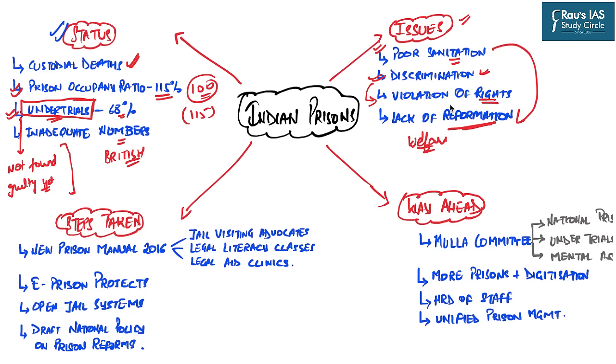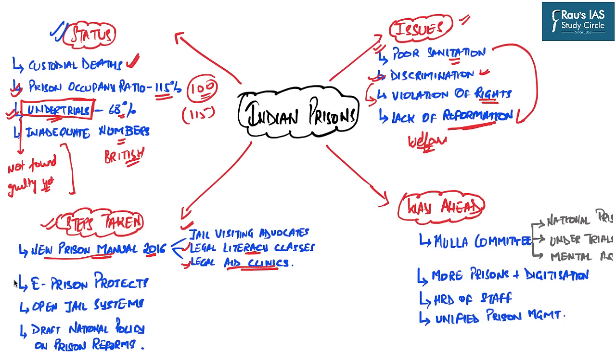In this regard, now let us examine the various steps already being taken by the Indian government. The first is that in 2016, the government came up with the new prison manual. According to this manual, there should be jail visiting advocates who can visit the jails, talk to the prisoners, and protect their legal rights. Second, there should be legal literacy classes in the prisons themselves in order to empower the prisoners and make them learn about their legal rights. Third, there should be legal aid clinics.